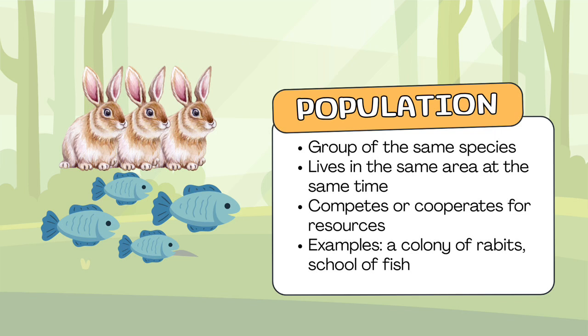Next, we have the population. It is a group of organisms of the same species living in a particular area at the same time. Members of a population interact, compete, or cooperate for resources like food, water, and shelter. Examples are a colony of rabbits in a forest or a school of fish in a lake. Populations help scientists understand how species survive and adapt in their environment.